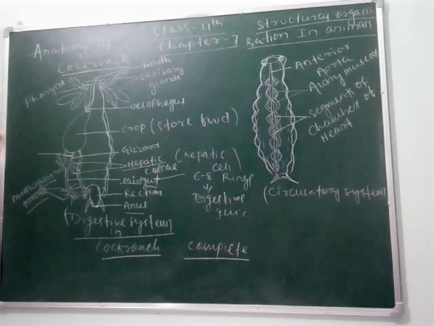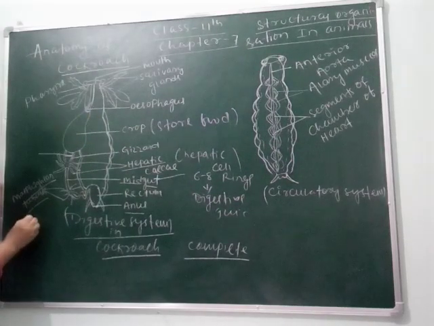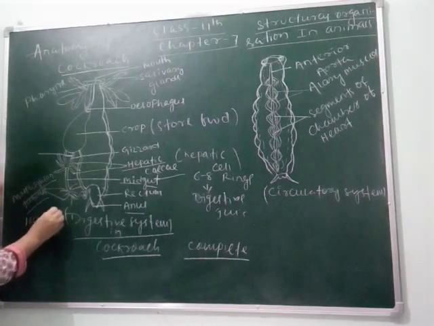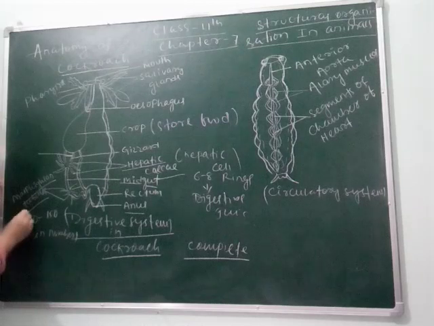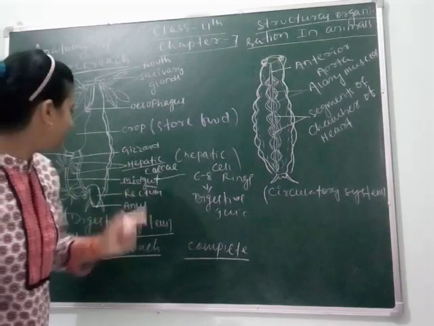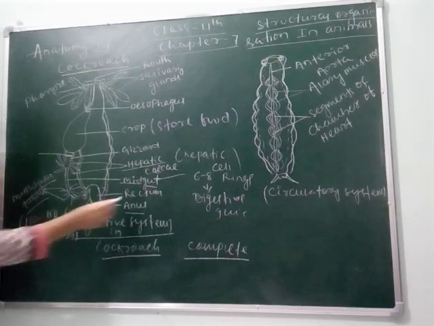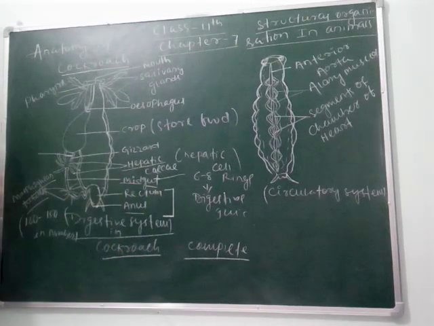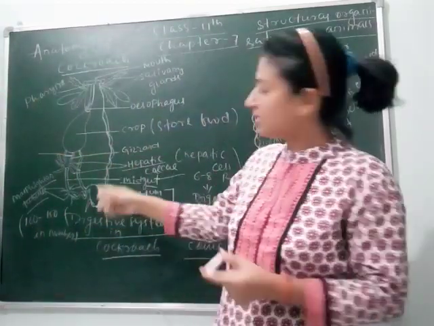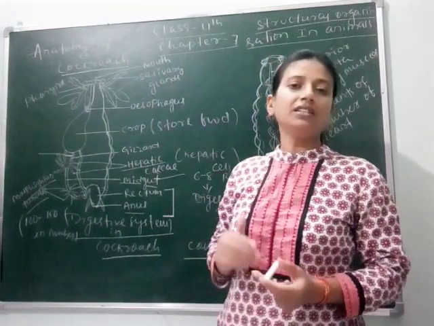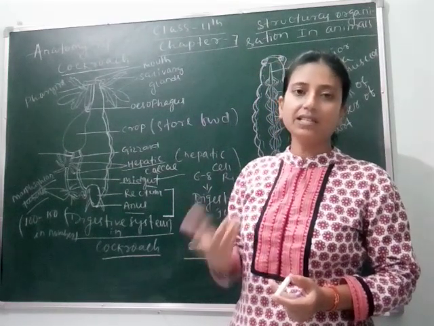Clear, students? And the Malpighian tubules are 100 to 150 in number. Clear, students? So Malpighian tubules help in excretion. Clear? Next, the food moves towards the hindgut. This part, hindgut. Hindgut consists of rectum and anus here in the diagram, which is represented. But actually, hindgut consists of rectum, colon, ileum, cecum, etc.